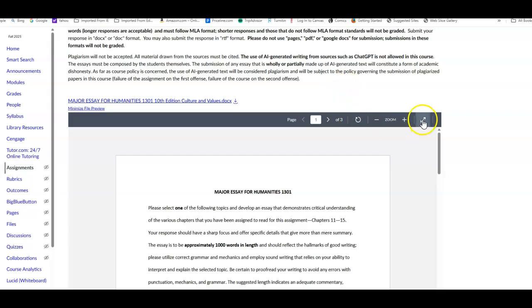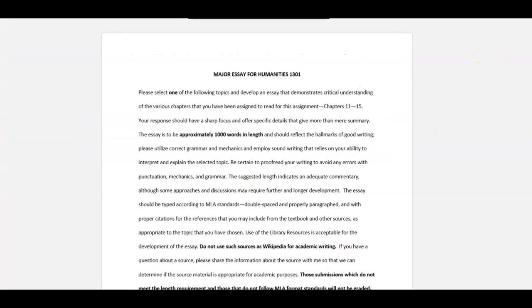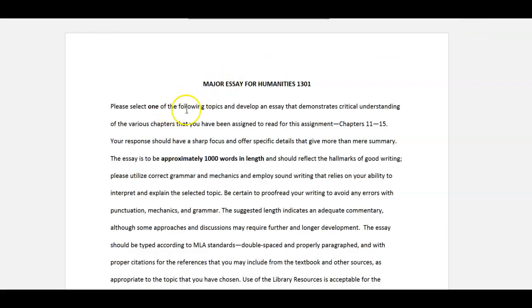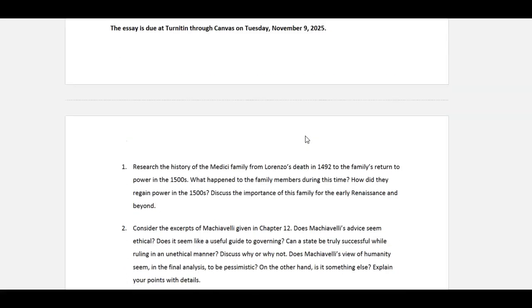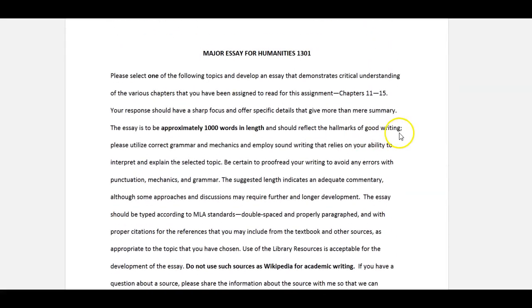But again, for the topic, let's just look at this very quickly. There are 8 topics, so you're going to select only one of these. Do not do as a student did recently, last year in fact. That particular course had 9 topics to use. The student wrote a short paragraph over each of the 9. That's not what you do. We want a full essay over one topic.